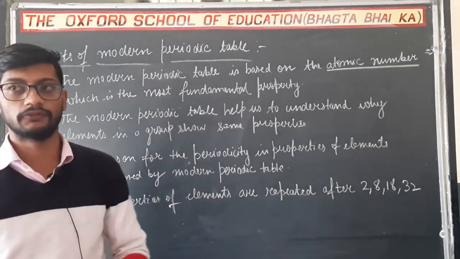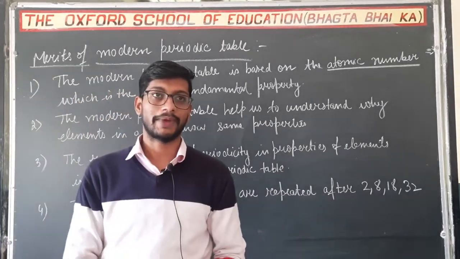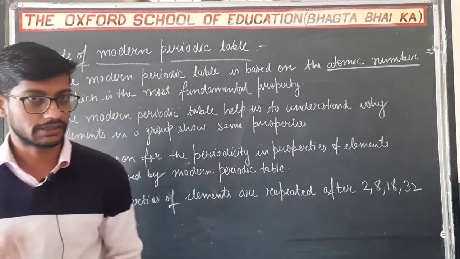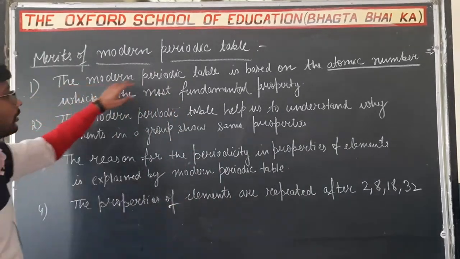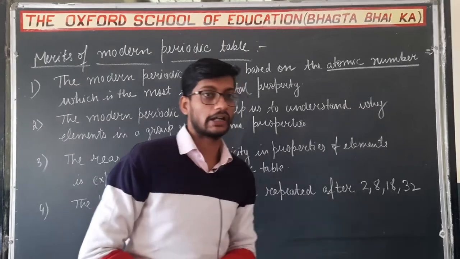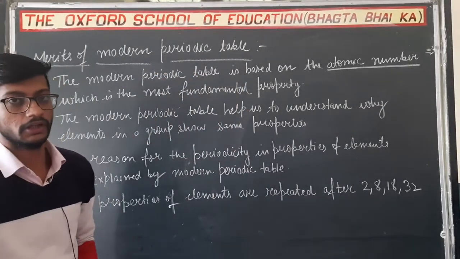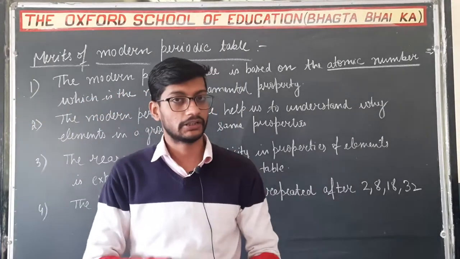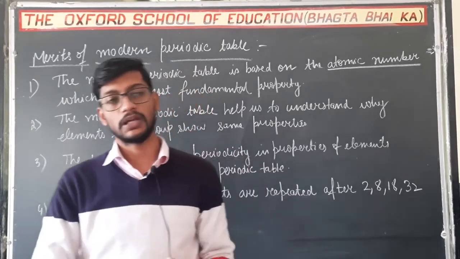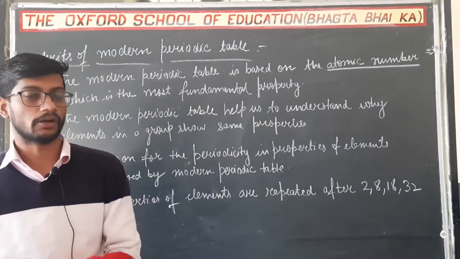So there are basically four merits in the modern periodic table. Let us discuss one by one. So the modern periodic table is based on the atomic number. Since you know the classification of elements in the modern periodic table is based on the increasing atomic number.